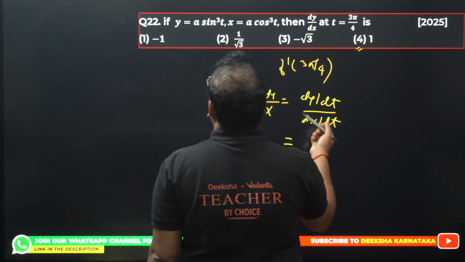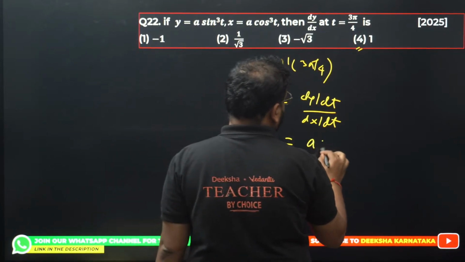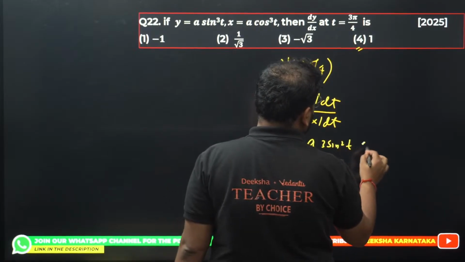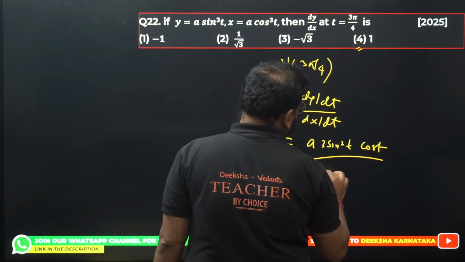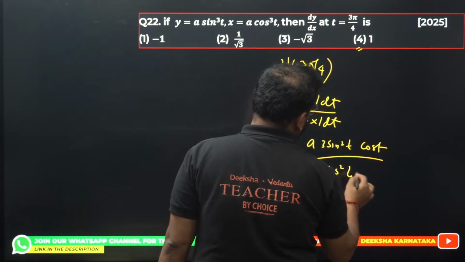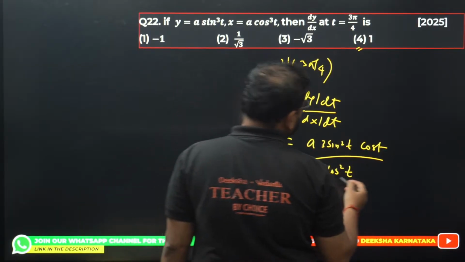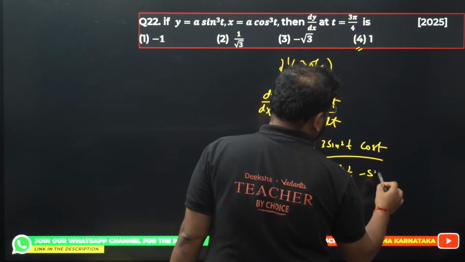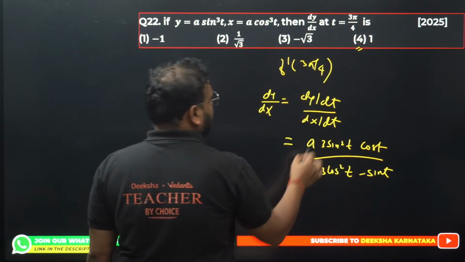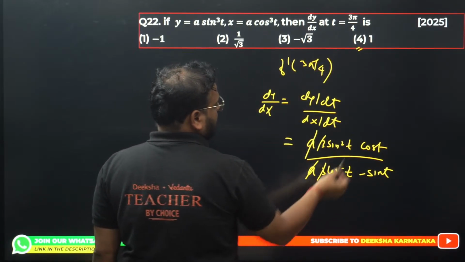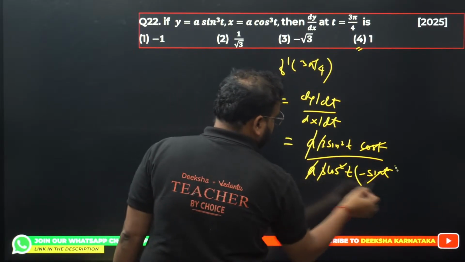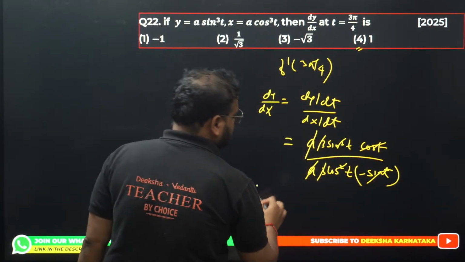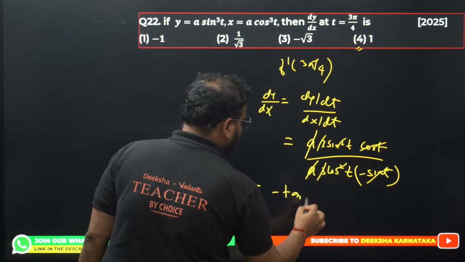We have the answer as a3 sine square t cos t divided by a3 cos square t, and cos derivative as minus sine. Please check. So a cancels, 3 cancels, cos cancels, sine cancels. This one I get the answer as minus tan t.